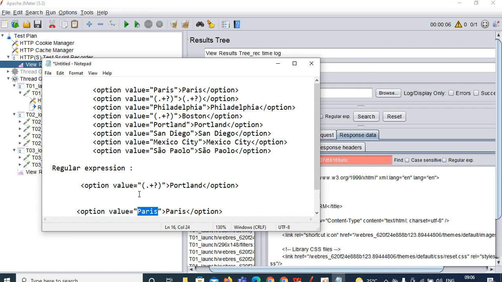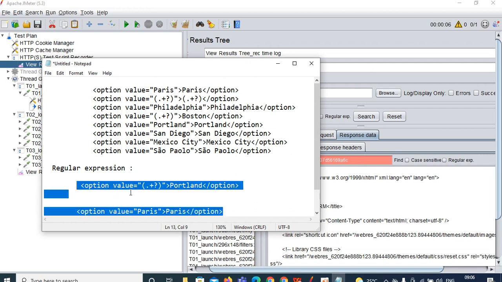I mean, not only in the interview, in real time also we will use regular expression only. We do not use boundary extractor. Okay, instead of using the boundary extractor, left boundary, right boundary and all, the people they are interested to use this regular expression. So that's why this regular expression is most popular than other extractors.